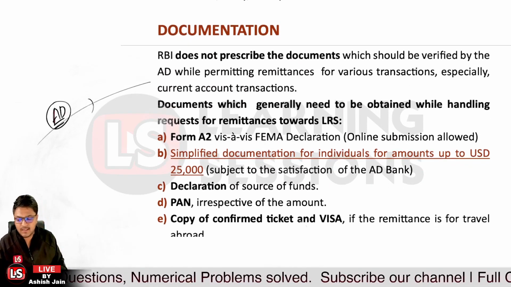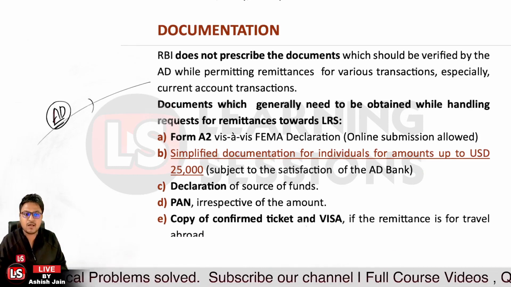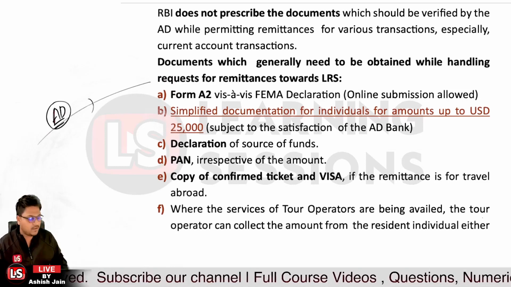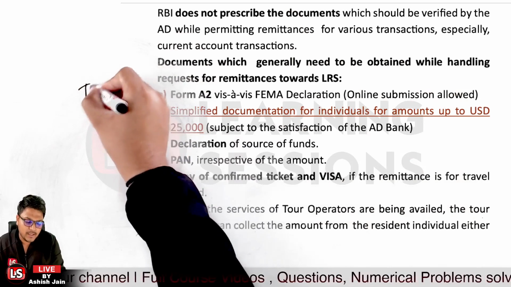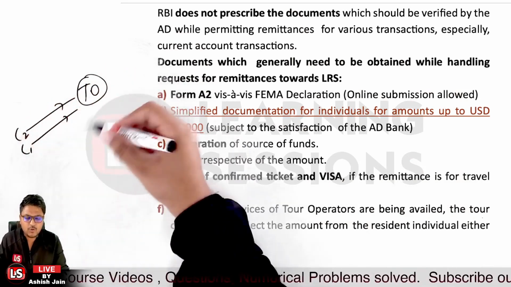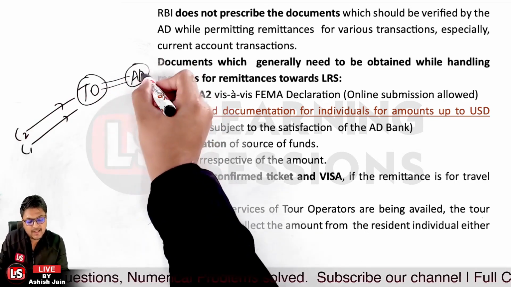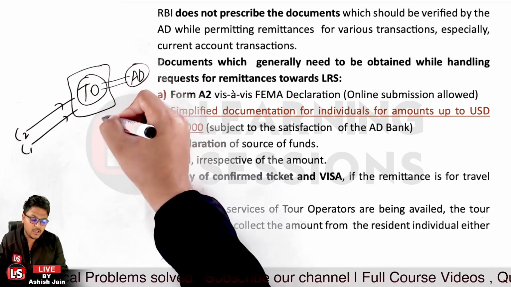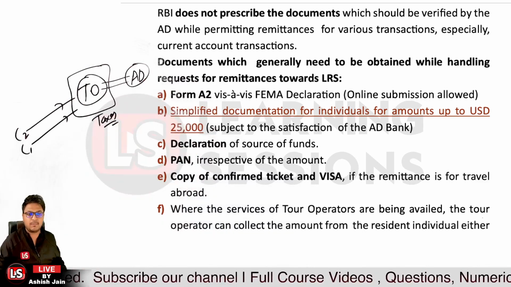And if you are going to remit money for travel purposes, in that case a copy of the confirmed ticket and visa is to be taken. And wheresoever the services of a tour operator are availed, like there is a tour operator who deals with the customers and on their behalf deals with the authorized dealer, in that case the authorized dealer can deal directly with the tour operator, but whatever remittance or transaction is done by the TO, the TCS would be applicable in all regards.